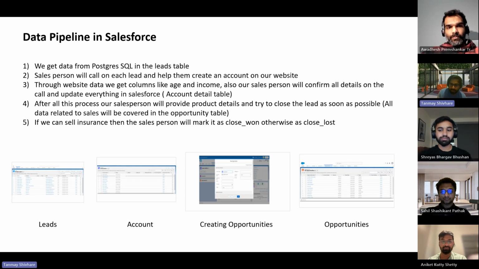After that, we will get columns like income, age, and overall details of each customer, even their banking details and their address. The customer will also type that in on the website, and we will also call and confirm all the details from the customer. After all the process, my salesperson will call and explain to the customer all our policies and all of the products.